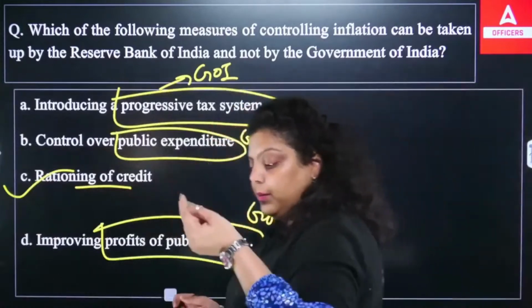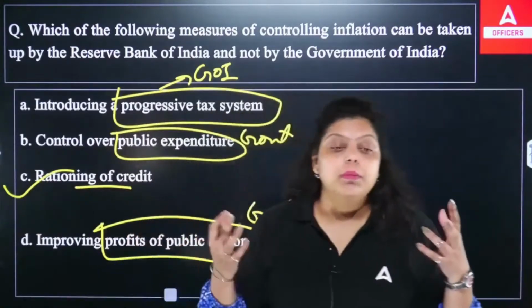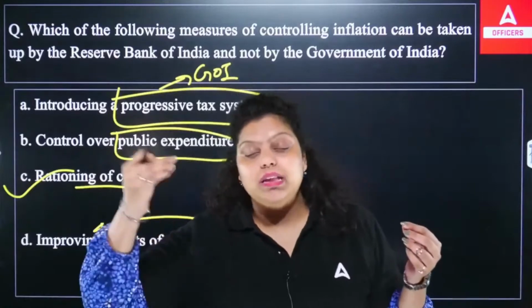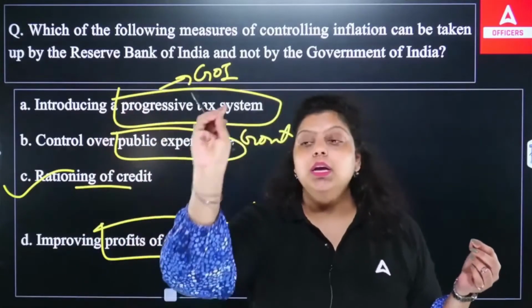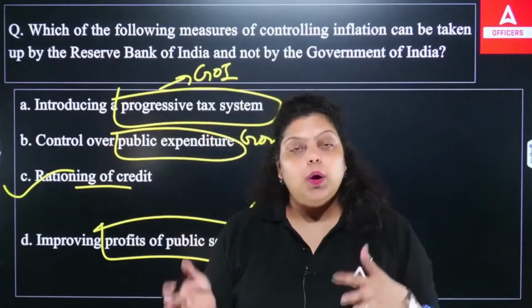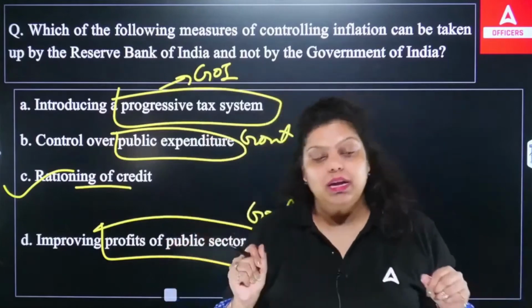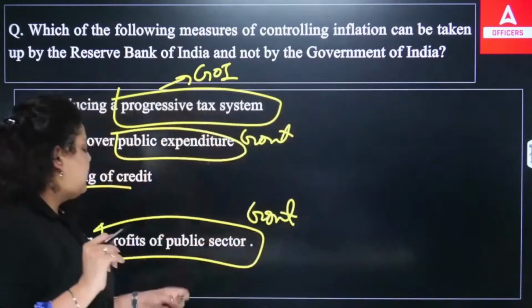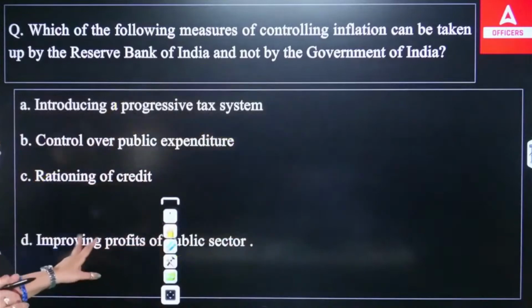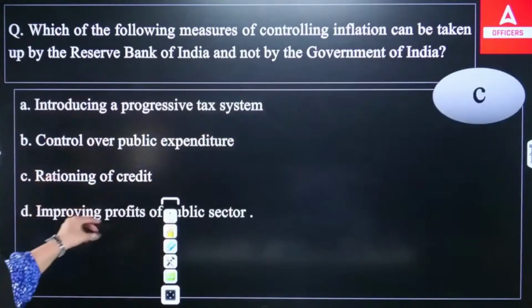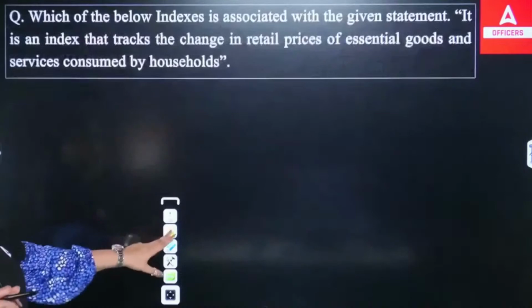What down payment you are allowed to take in case of what type of loan, also how many installments you can make in case of a loan. All this will be done by RBI, that is known as rationing of credit. So the right answer will be option C. This is the measure that RBI takes.